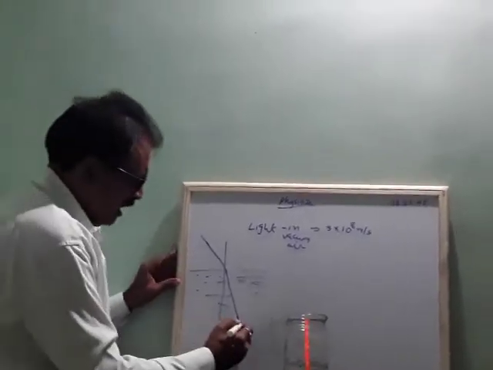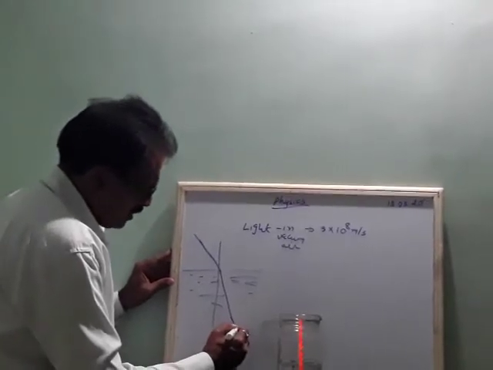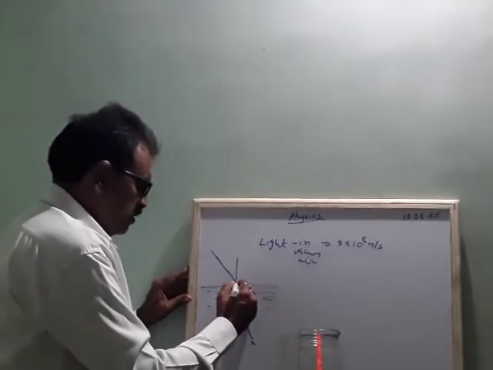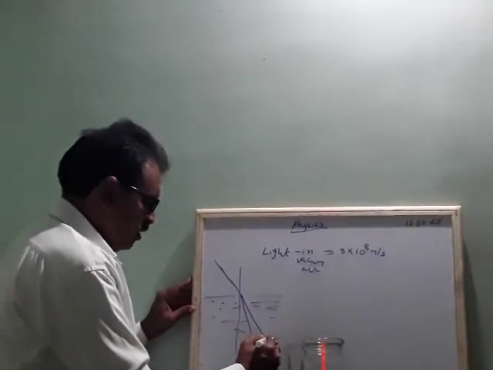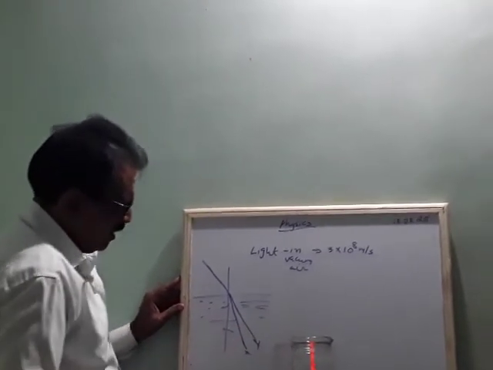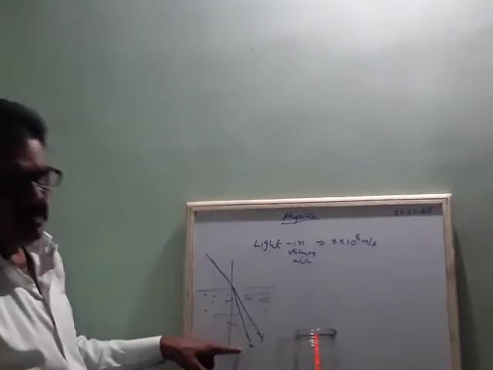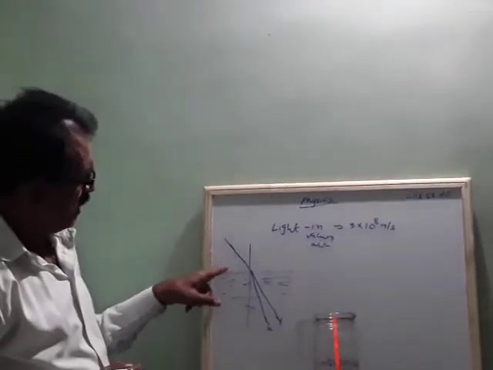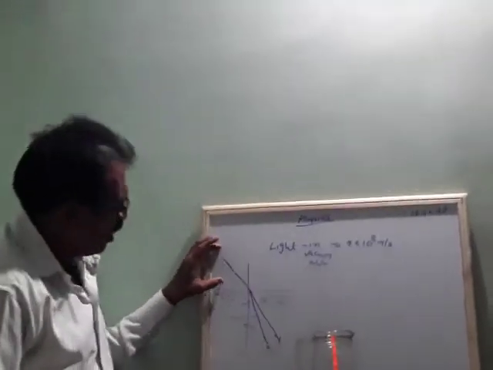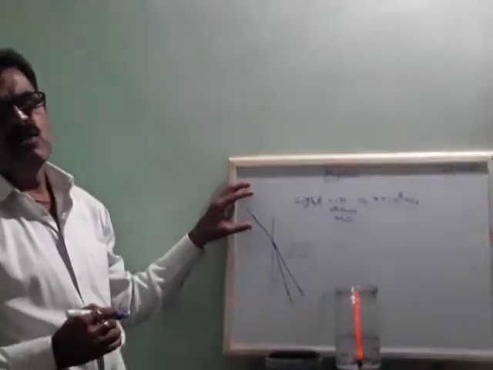Actually the initial position is X only. If it is straight, it will be here, but you feel as if it is in place of X. So this indicates that air is called the optically rarer medium and water the optically denser medium.